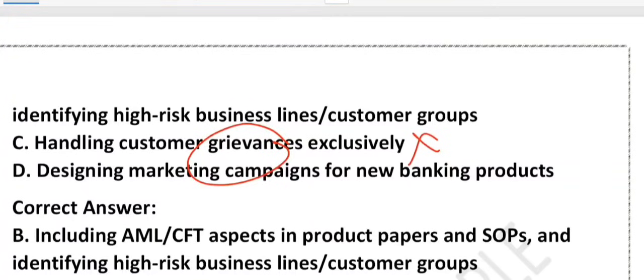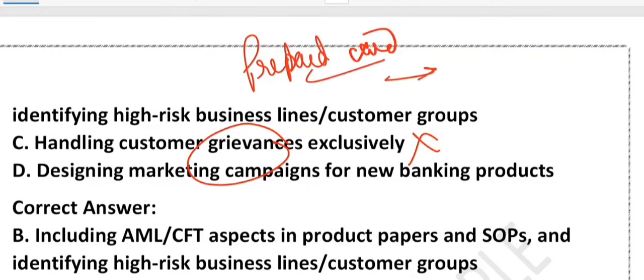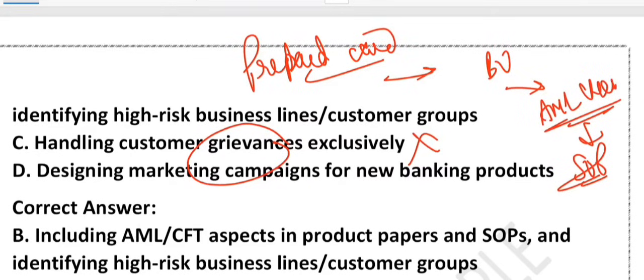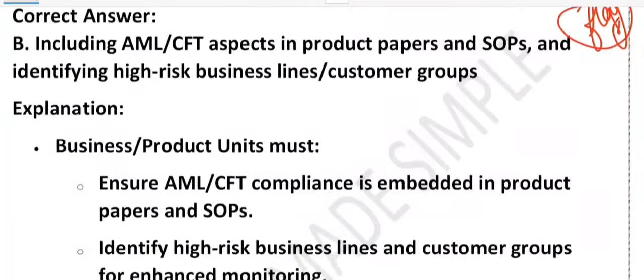So for example, suppose you are launching a new product like a prepaid card, right? So the business unit, they must include AML check. Business unit must include the AML check in the SOP and flag if the product is high risk. They should flag it, right? So remember the key points: embed AML CFT in the product design and SOP, identify high risk business line and customer groups, right? So these are the two things. So I hope it is clear.